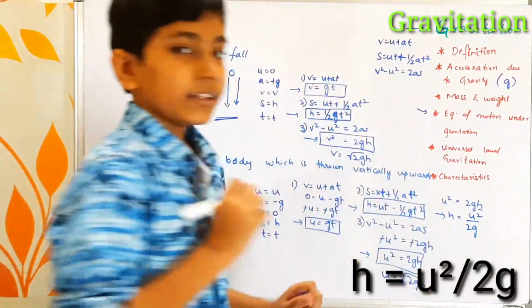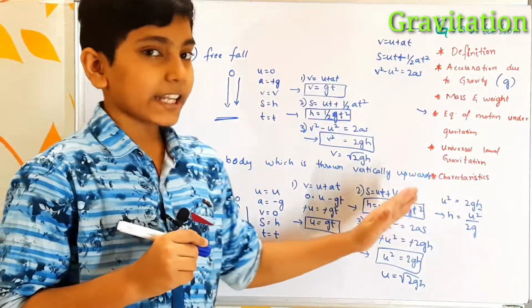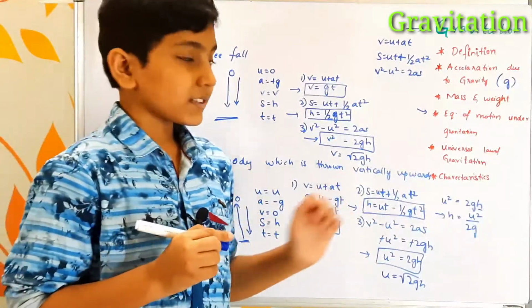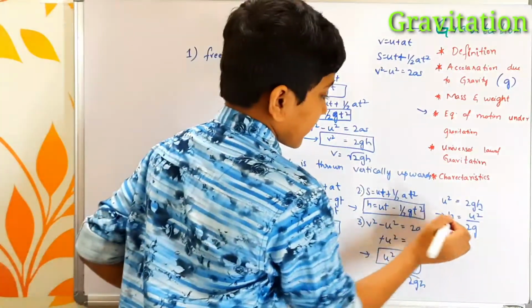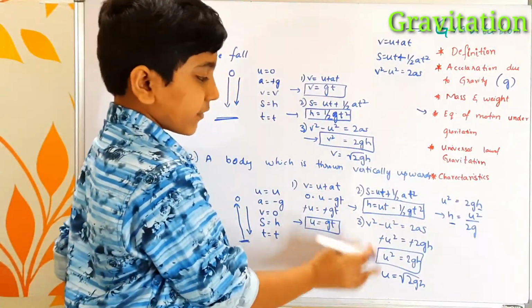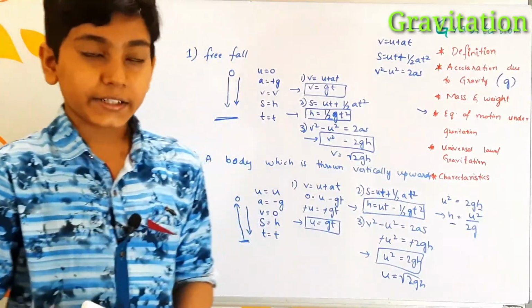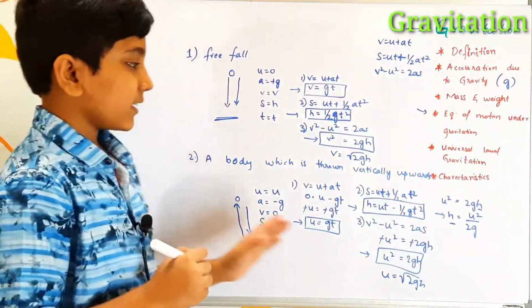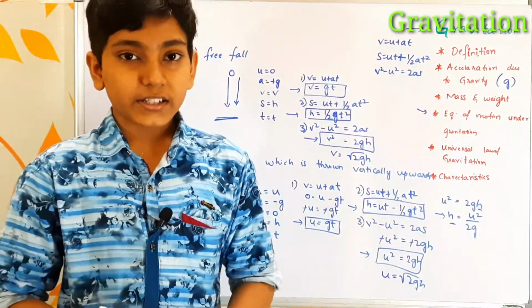So this is the third case study which we are going to discuss. From the third equation we can derive this formula, and this formula is highly important for calculations. If you want to calculate the height, we can use either the third equation or the second equation, because both of these can give the height. So these are the two case studies, and this third one, h is equals to u square by 2g, is itself the third case study.